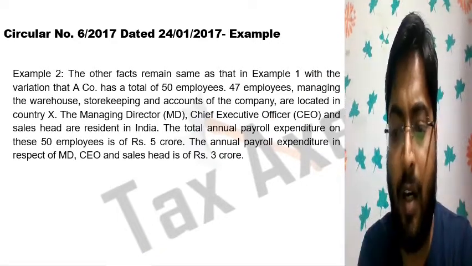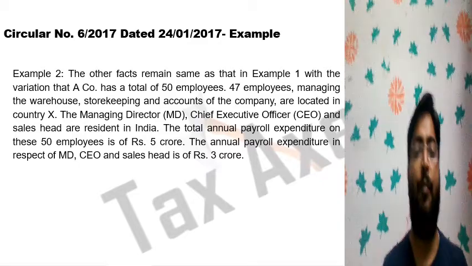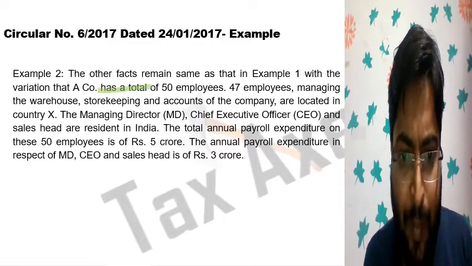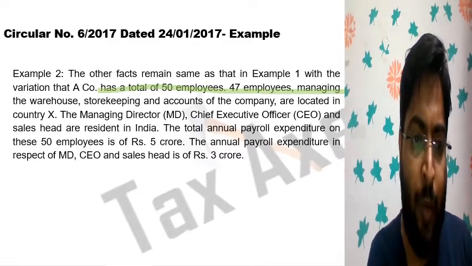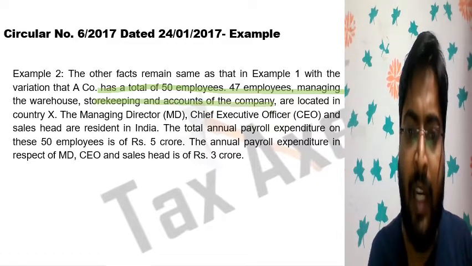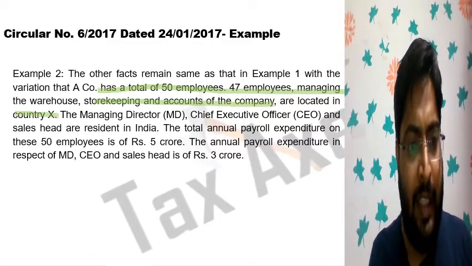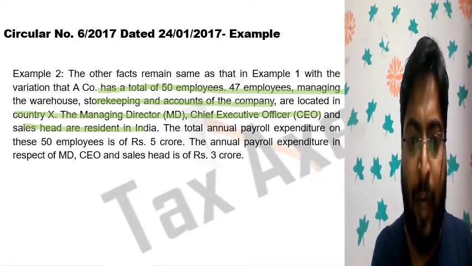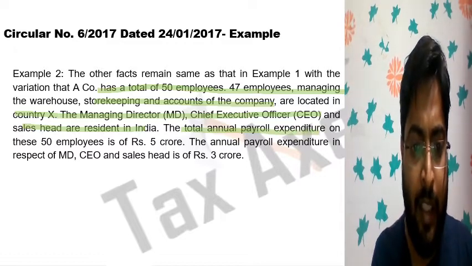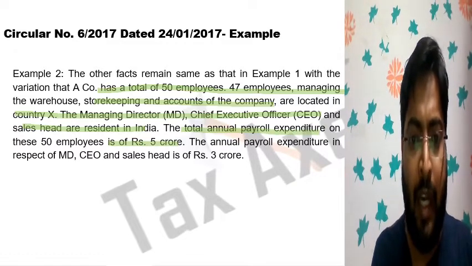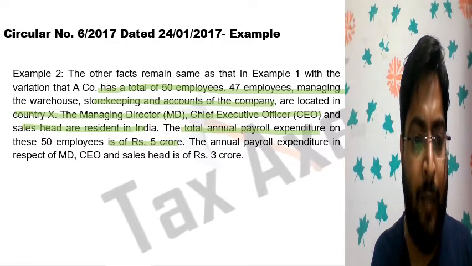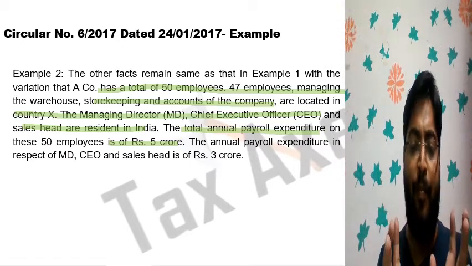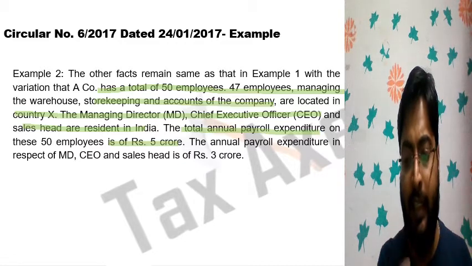Example 2. All other facts remain the same as in example 1, with a slight variation: company A has a total of 50 employees. 47 employees managing the warehouse, storekeeping and accounts of the company are located in country X, and the managing director, chief executive officer and sales head are resident in India. The total annual payroll expenditure on these 50 employees is 5 crore rupees, and the annual payroll expenditure in respect of the MD, CEO and sales head is 3 crore. So out of the total 5 crore payroll expenditure, 3 crore is in India.